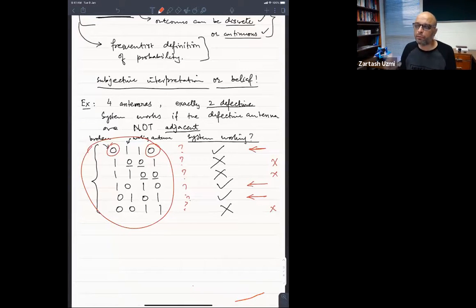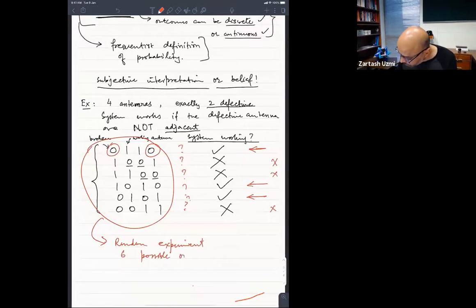Since we don't know that and we are placing the antennas randomly onto the cell phone, पहला दूसरा तीसरा चौथा करके लगा दिया, so that means this is a random experiment. This is a random experiment which has 6 possible outcomes. 3 result in system working and 3 result in not working.